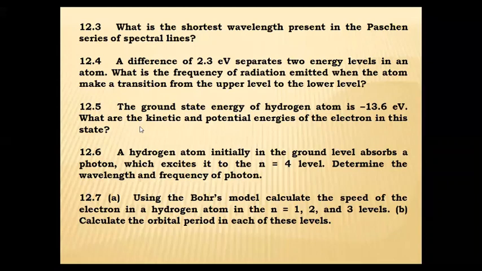What are the kinetic and the potential energies of the electron in this state?